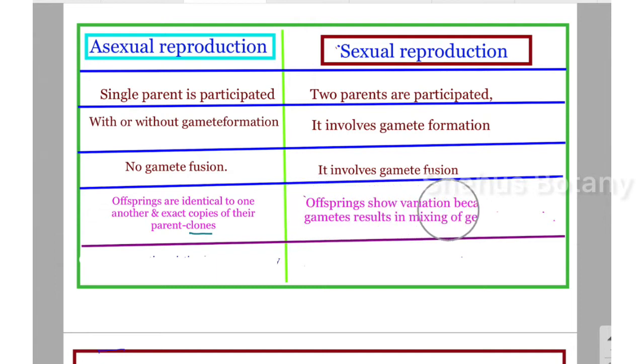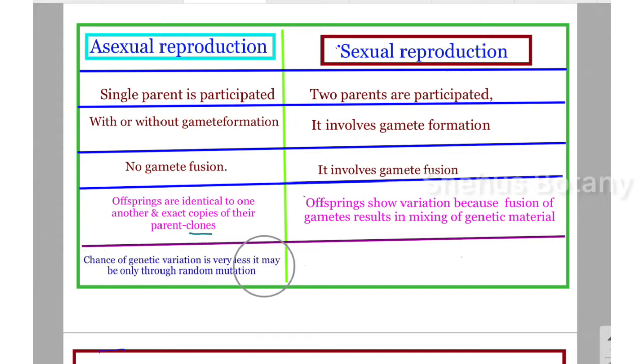Offspring show variation because there is the fusion of two gametes, resulting in the mixing of genetic material. Genes are there in the male gamete and the female gamete, and they will be mixed. So in asexual reproduction, the chance of variation is less, maybe due to some random mutation. But in sexual reproduction, there is more chance for genetic variation, because there is the fusion of two gametes. That's why in sexual reproduction there is variation.